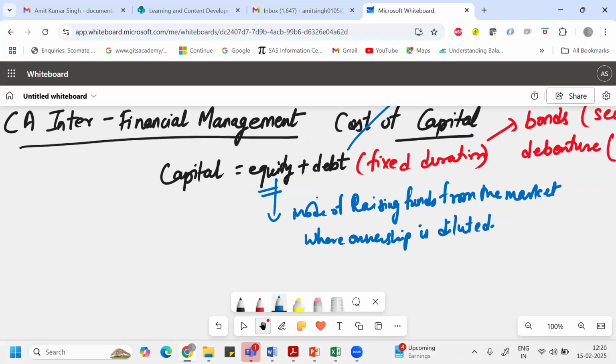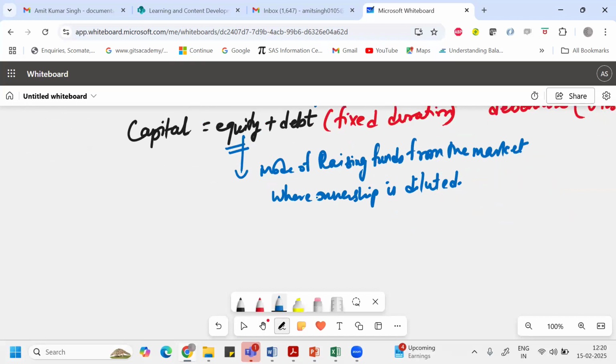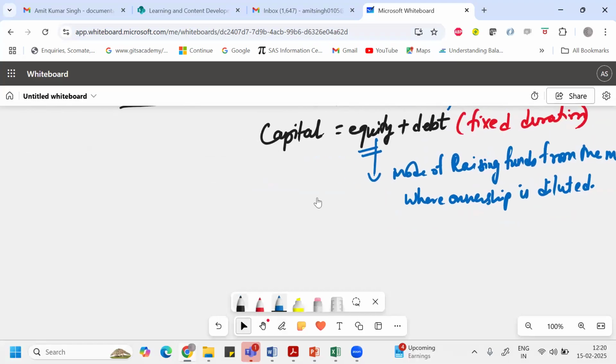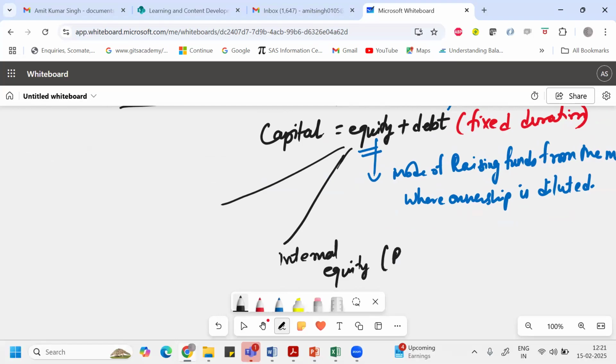And whenever any company raises money in the form of equity, basically they have two options. They can go with internal equity. Whenever the company needs to get money from equity, they can use their internal equity, which is called reserve and surplus. So first things first, if you are looking for funds, what will you do first? You will try to use your savings, right?